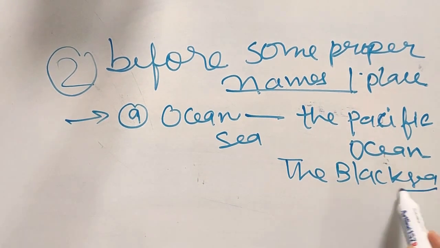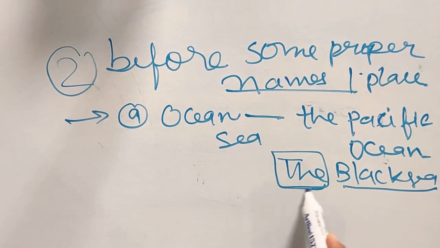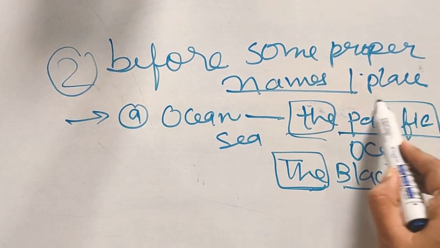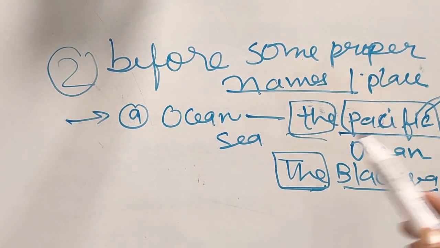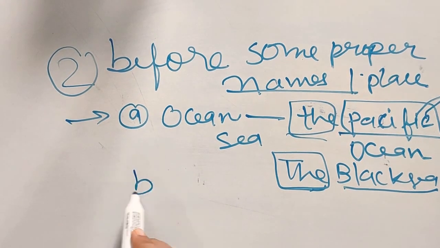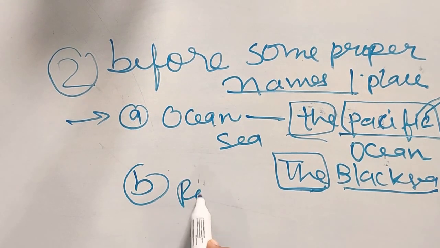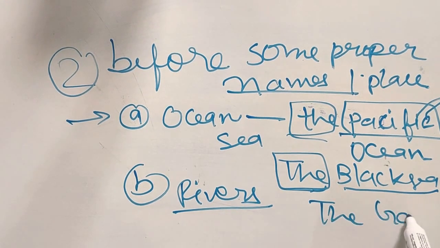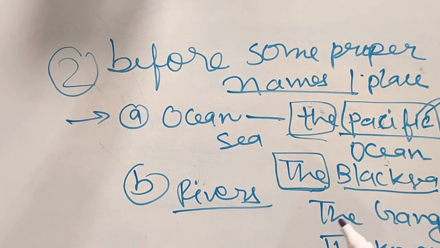So before the name of a sea we will use the, and before the name of an ocean, the. And rivers, before the names of rivers, like the Ganga, the Yamuna, the Tapti, the Congo. Okay, many more.